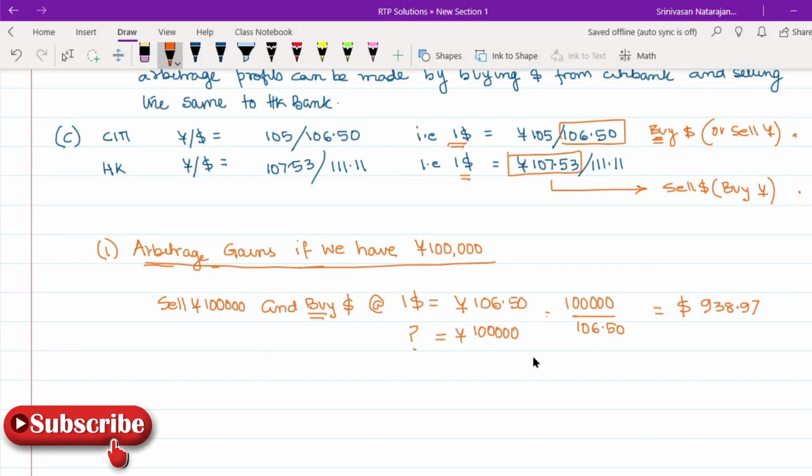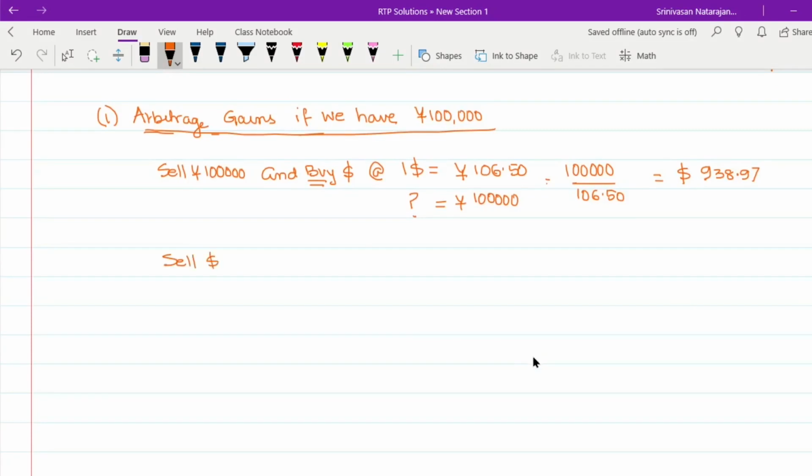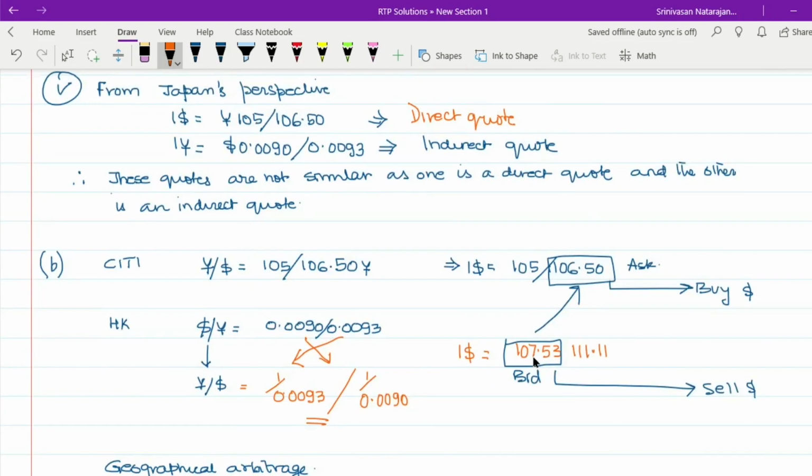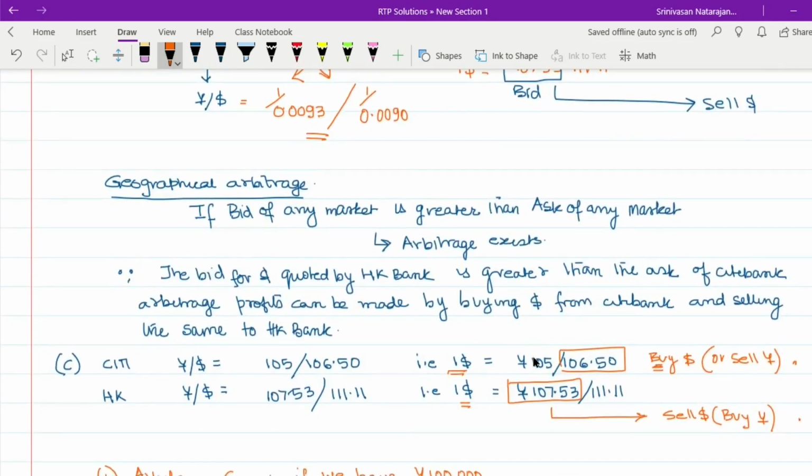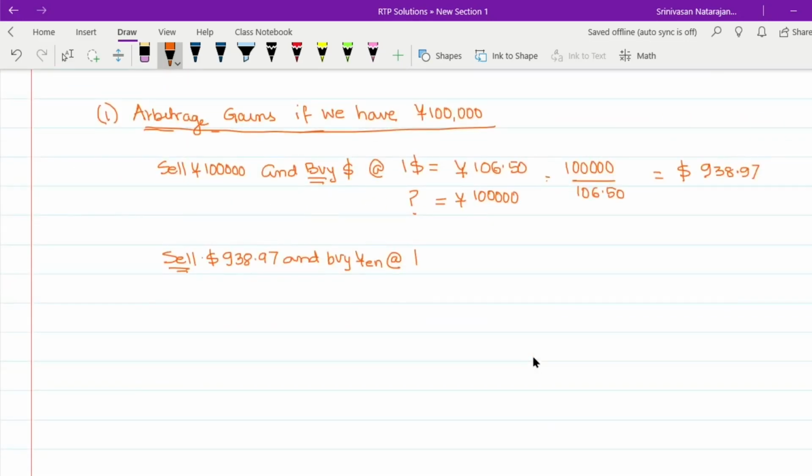So the second step would be to sell $938.97 and buy yen. At what rate? Again, understand, since the quote is of a dollar, we think in terms of dollar, and here we are looking to sell dollar. So what is the rate for selling dollar with the Hong Kong Bank? This is the rate at which we are going to sell dollar, 107.53 yen at $1. So if we sell $938.97 at $1 equals 107.53 yen, then how many yen would we get?